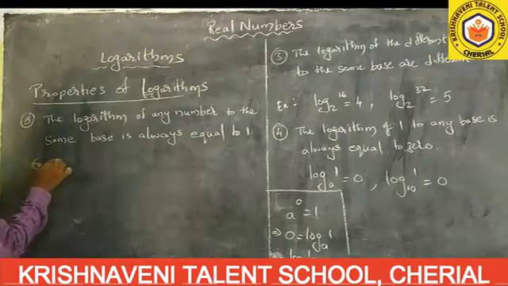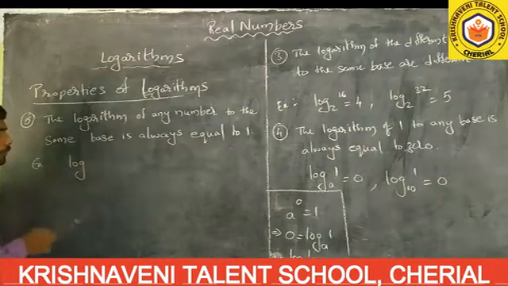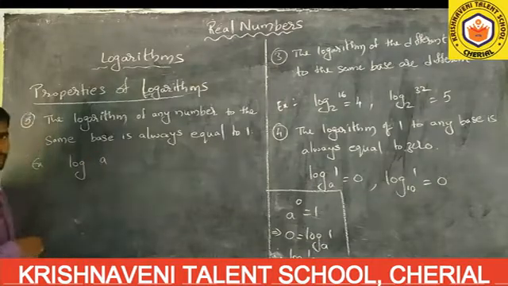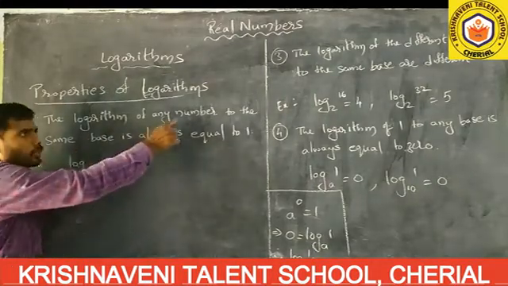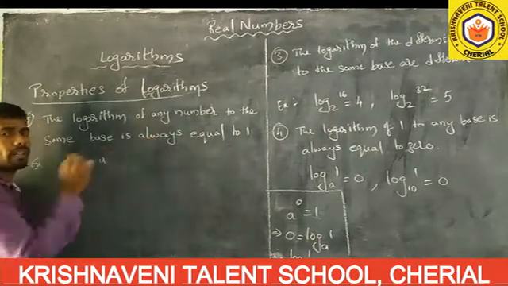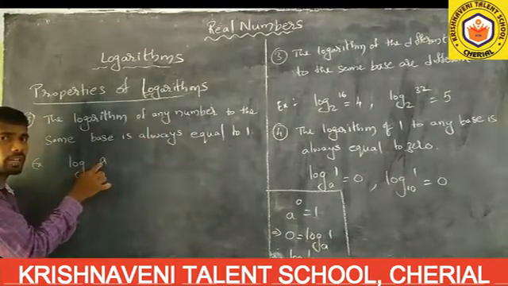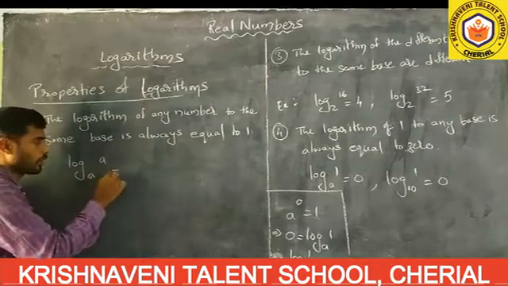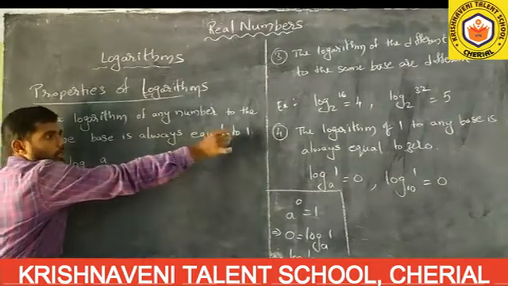Means what? How you will write? I am taking one log, I'm taking one number. Suppose I am taking a as a number. Here what is saying? You take same number and also you have to take the same base. Here the number I have taken is a, same base I am taking a. How much you will get its value is always equals to 1.